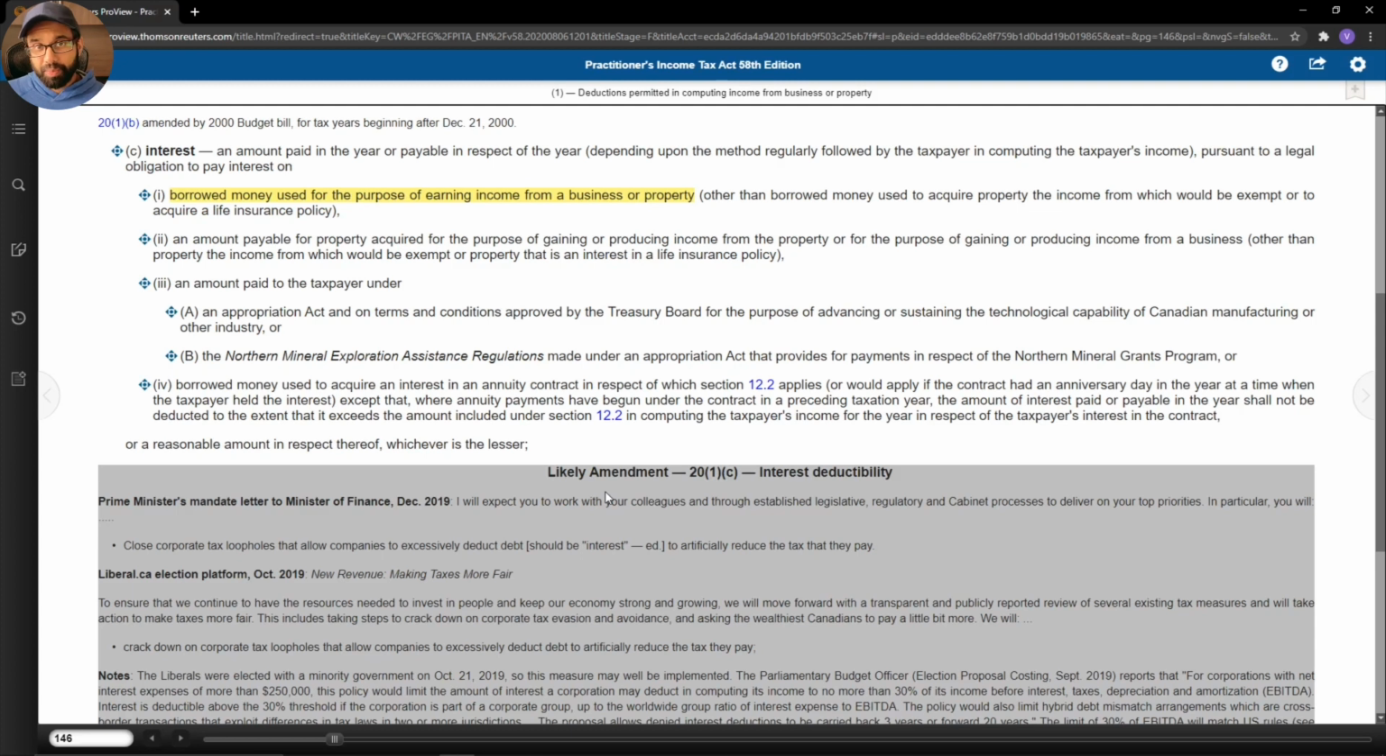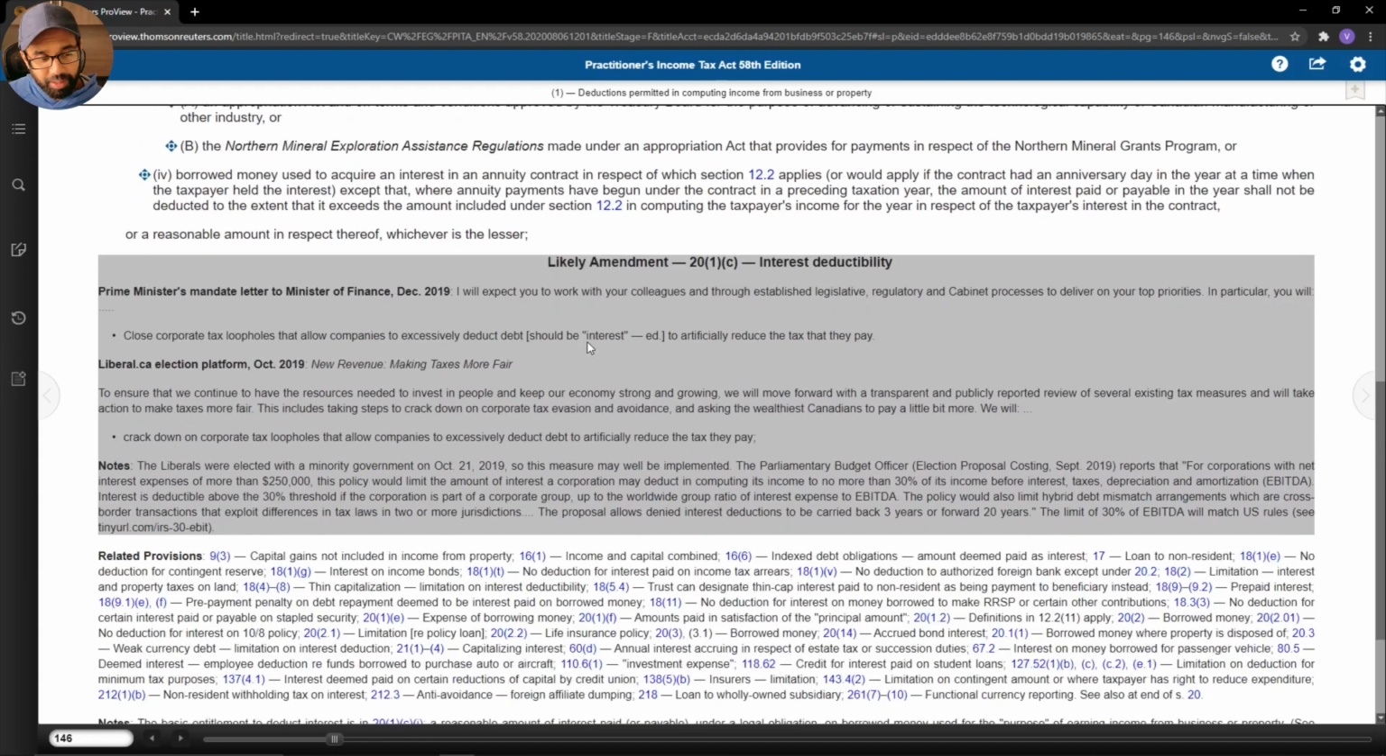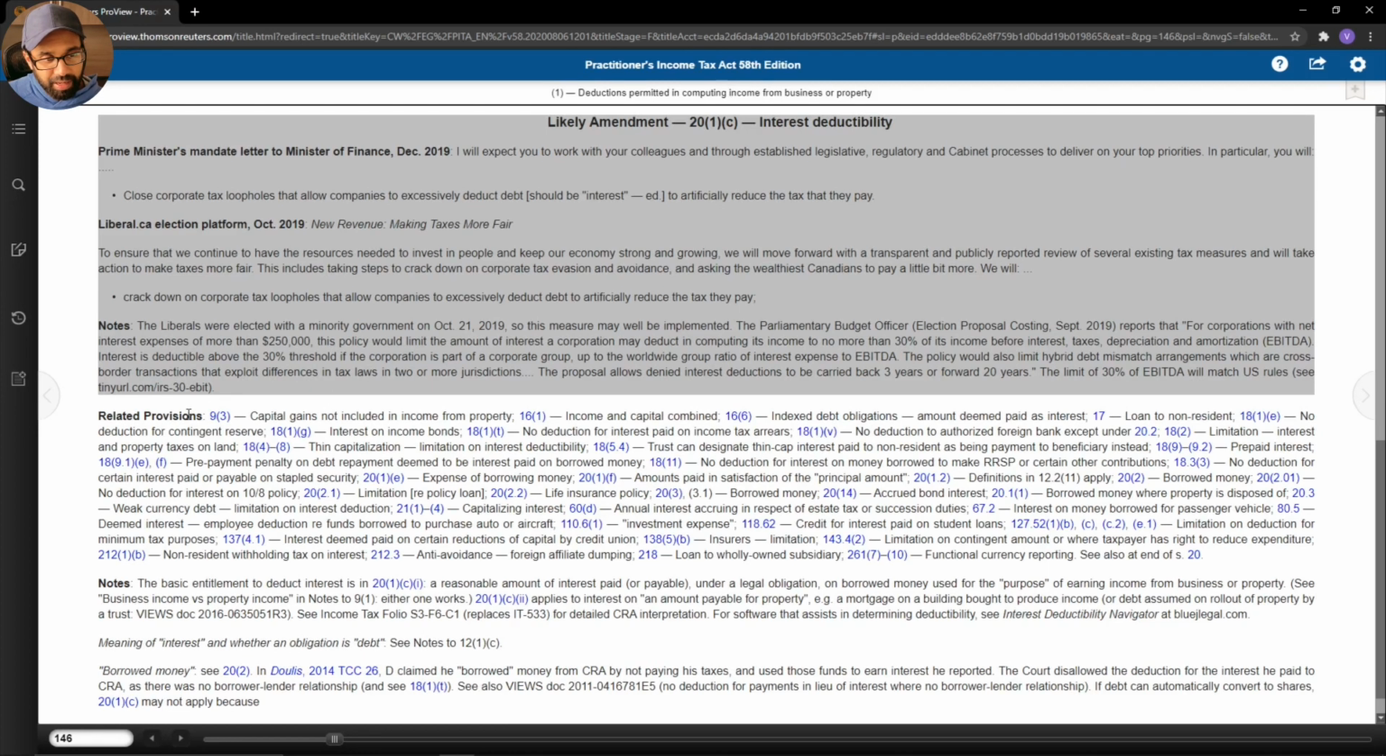And there's one other provision that we would like you to study. Let's take a look at that. So if we go back to the Income Tax Act, where it says interest, if we go to related provisions, there's a lot of related provisions here, but the specific one that I want to look at today is 80.5, deemed interest, employee deductions. So if I could ask you all to navigate to section 80.5.